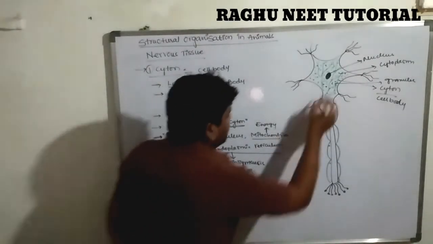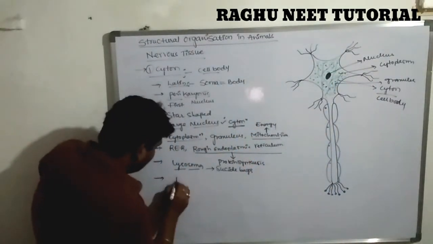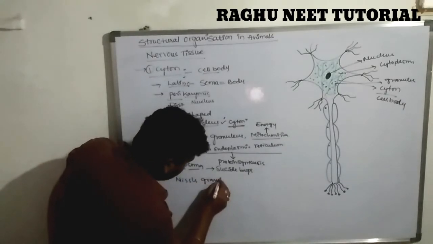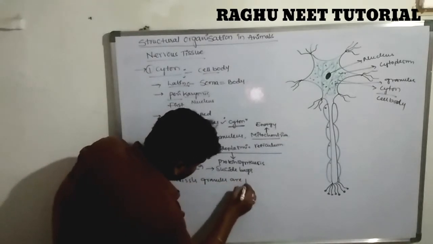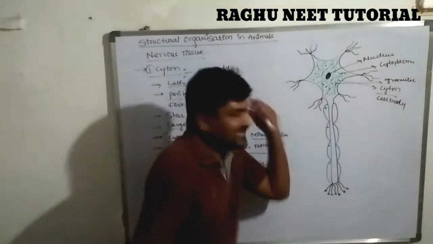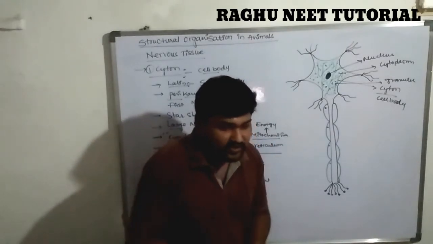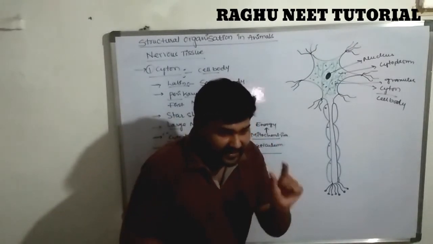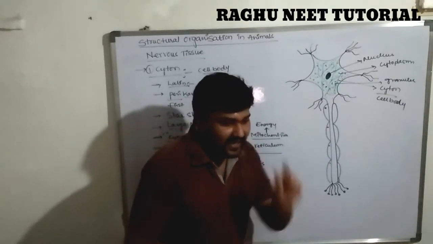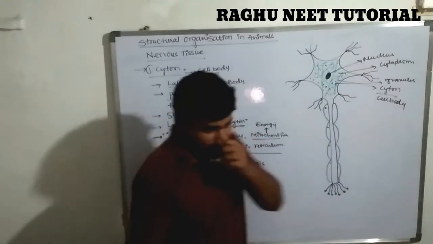They are present in the cytoplasm region. It also contains Nissl granules. In the cytoplasm there are also long tubules, called microfilaments or microtubules.